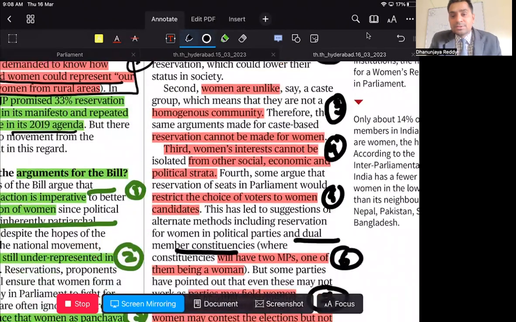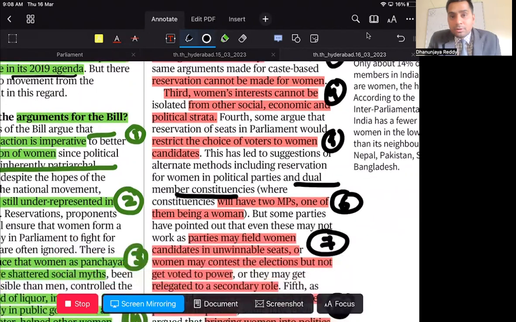The third is that their interests cannot be isolated from other socio-economic and political strata. The moment you are giving reservations for SCs and STs, you are also focusing on the socio-economic and political strata of women in that. The fourth one they say is that if you are giving women this type of reservation, then you are restricting the choice of voters to contest the elections.